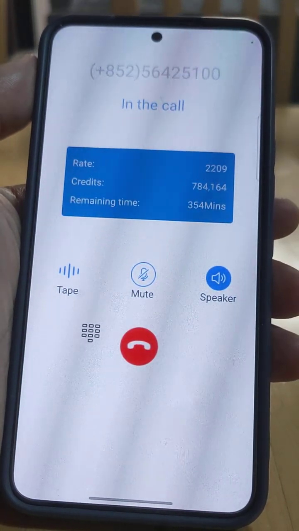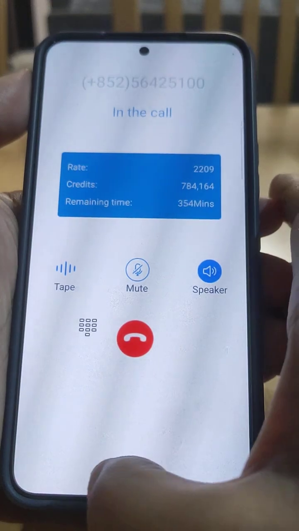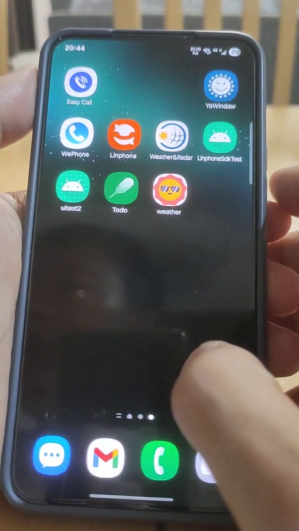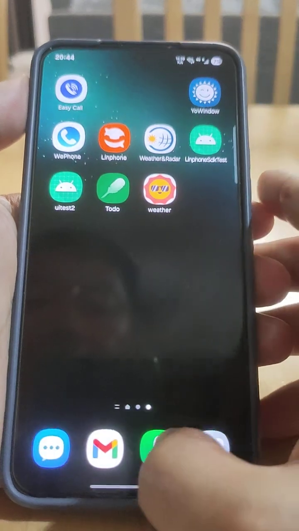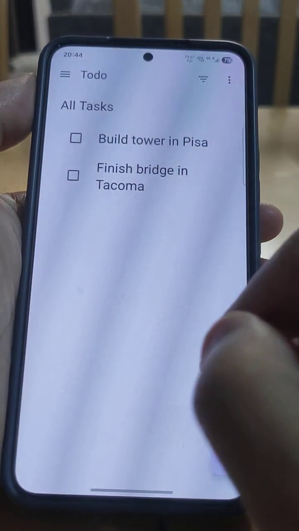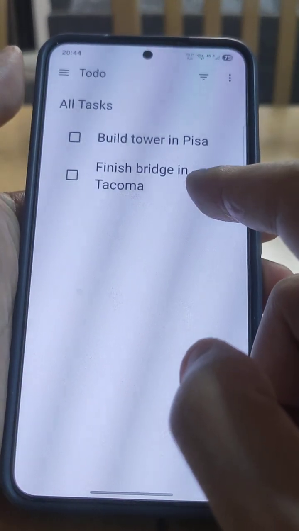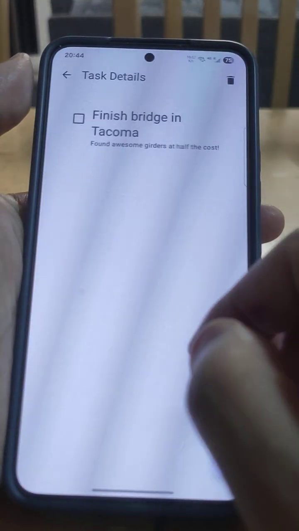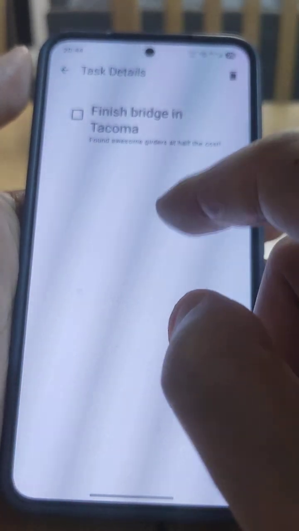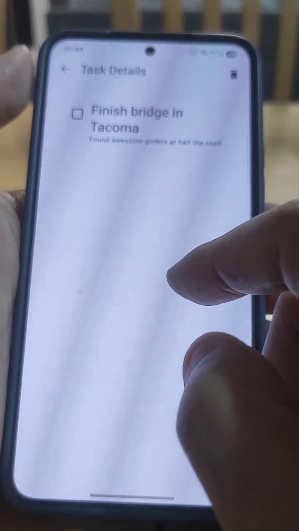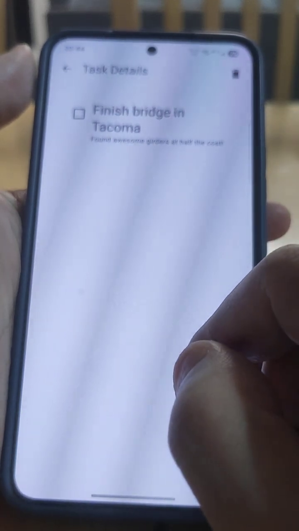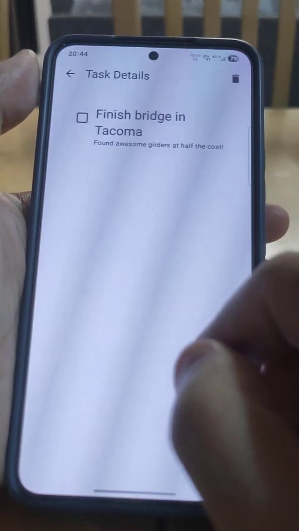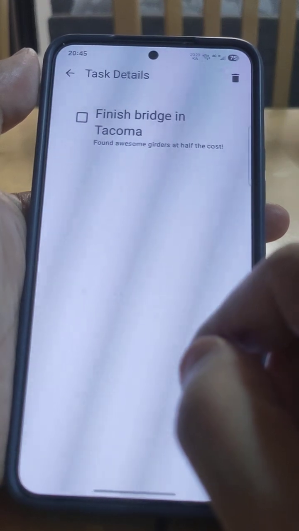Once the call is connected, even if we put EasyCall in the background and open the other ToDo app to do some job, the call will continue uninterrupted. Therefore, applying for the foreground service phone call permission is necessary.